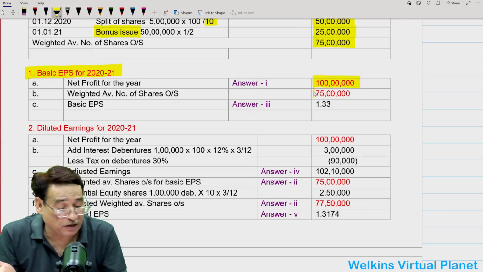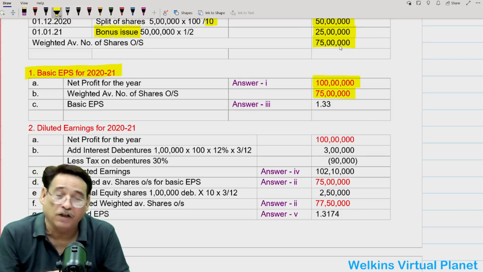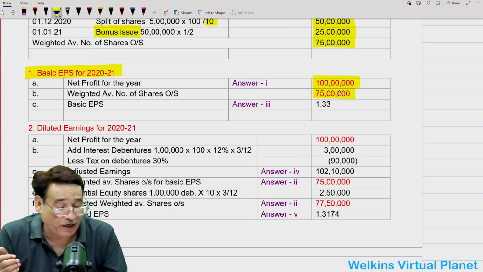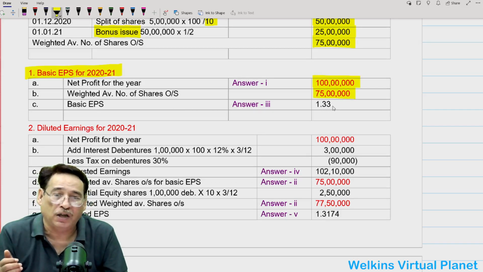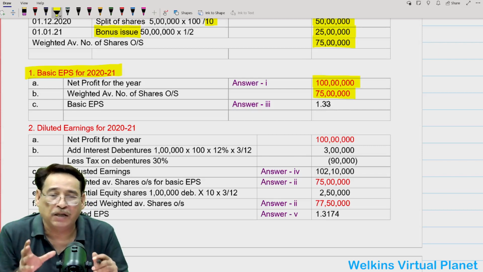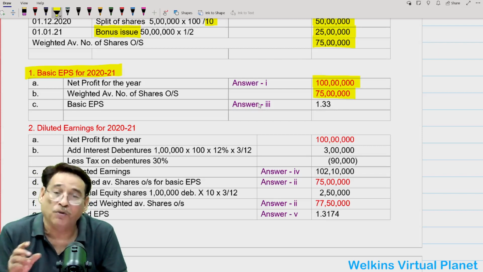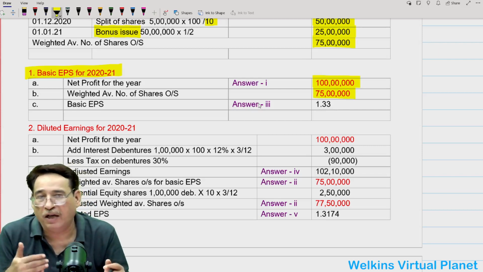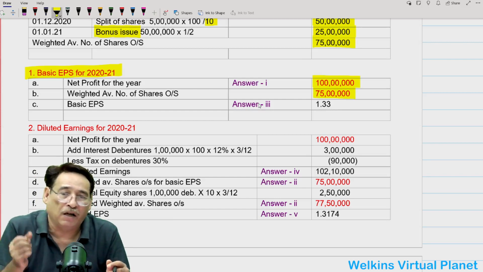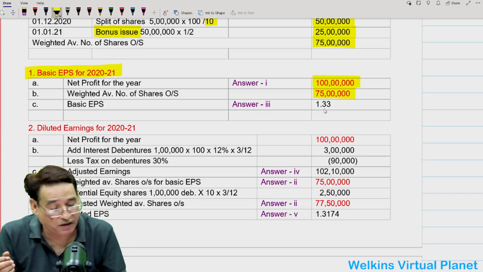And the weighted average number of shares we have already computed is 75 lakh. Simply by dividing, you are going to get 1.33. So this will become your basic earnings per share, and this is the answer to the third point, because in the third point they have asked what is the basic earnings per share for the current year. So that is equal to 1.33.